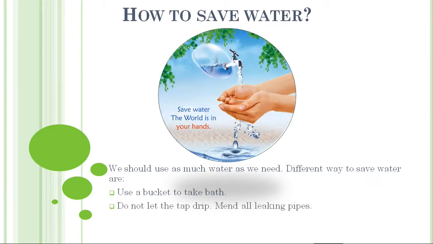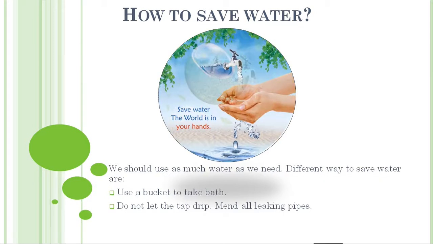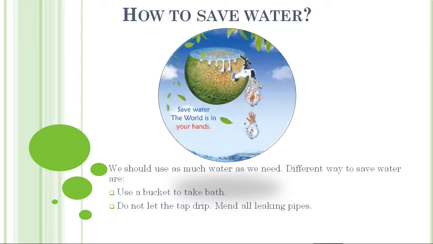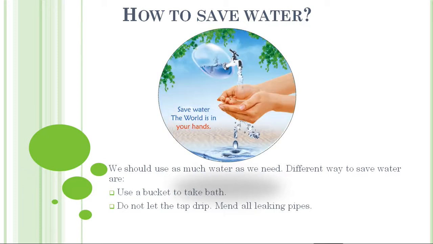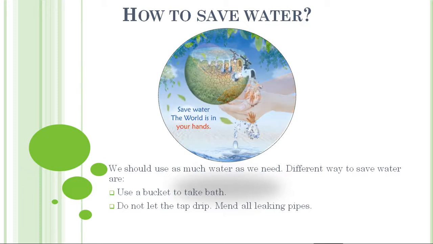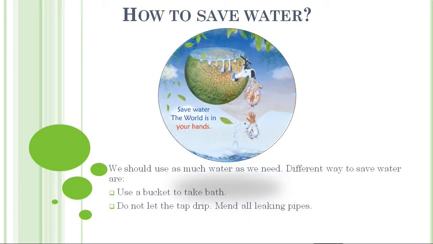Okay students, the second one is, do not let the tap drip. That means fix leaking pipes. If we have leaking pipes in our bathroom or wherever water supply pipes are, and we find that a pipe is leaking or a tap is dripping, then we have to mend it, so that we can stop the wasting of water.